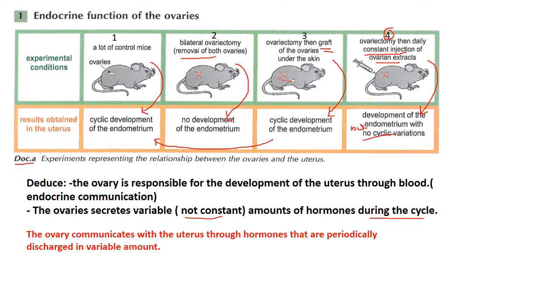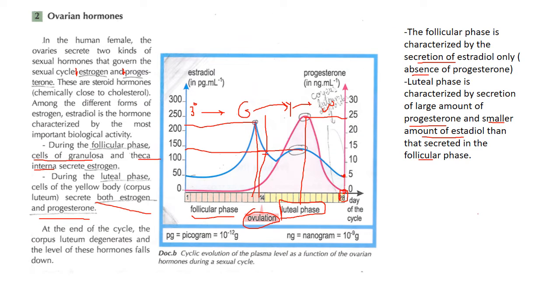Now, what are these hormones? These hormones are estrogen and progesterone. Estrogen is designated by the blue and progesterone by the pink. Estrogen during the follicular phase is secreted at a high level, where it increases to reach its peak 2 days before ovulation, and then it decreases.